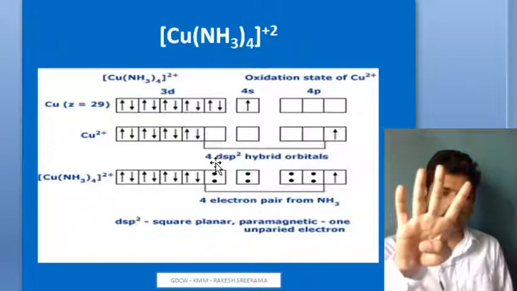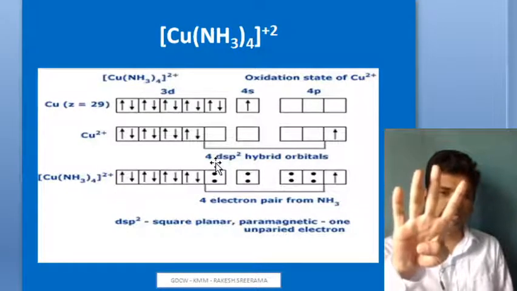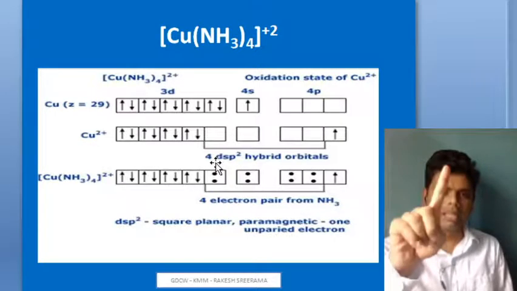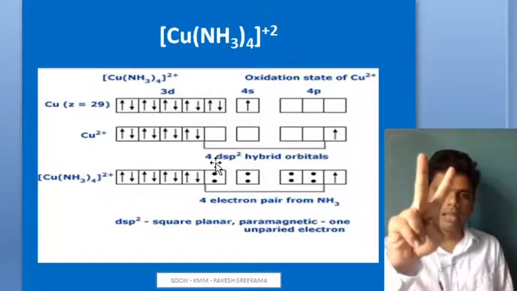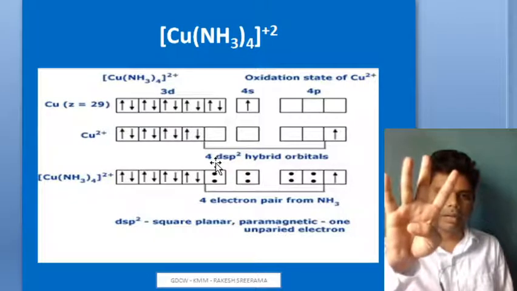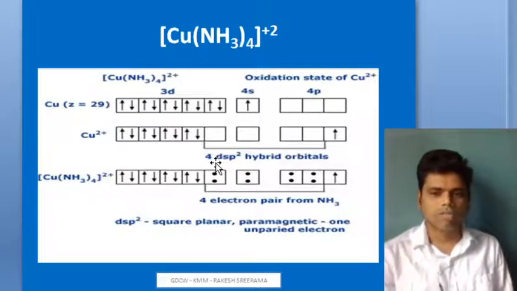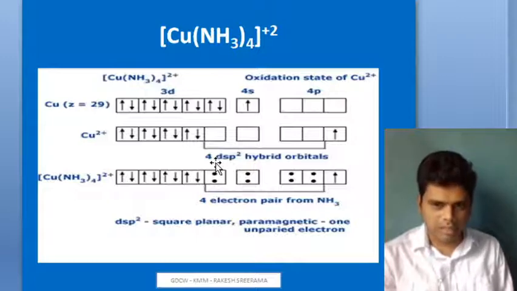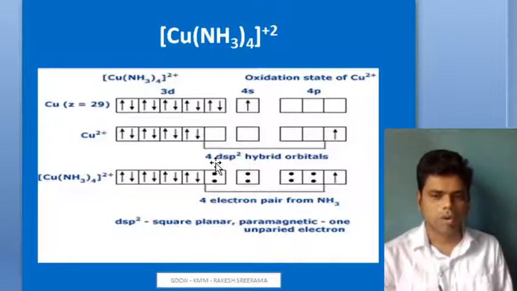What are the 4 hybrid orbitals that are formed? dsp2. What are the orbitals that are intermixing? One d, one s, and 2 p orbitals. So that's how you got 4 hybrid orbitals. As we have already learned in VBT postulates, these will be directed towards the 4 corners of a square plane.